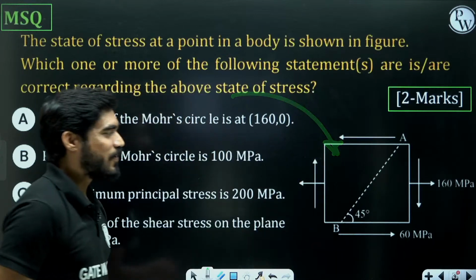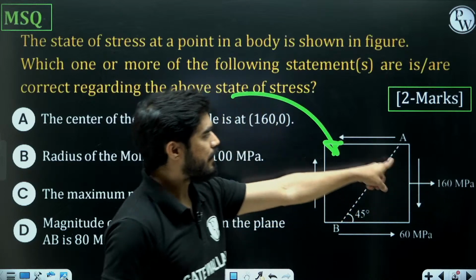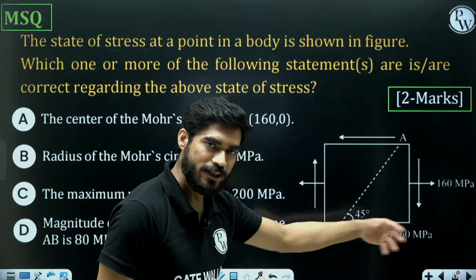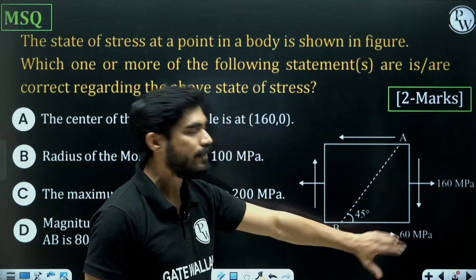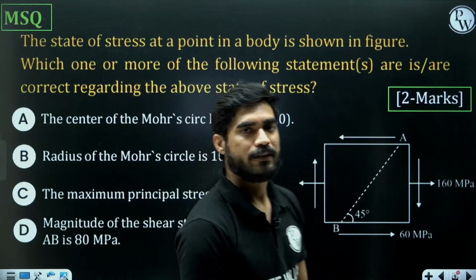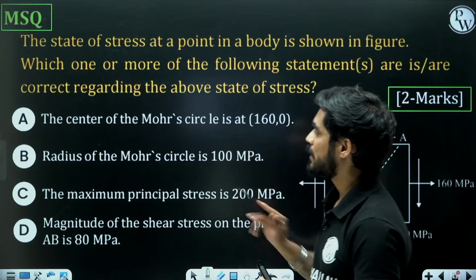Okay. So you have this state of stress. You have sigma x 160, sigma y is 0, and you have tau xy. According to our sign convention, it is going to be minus 60. And then you also have an oblique plane.